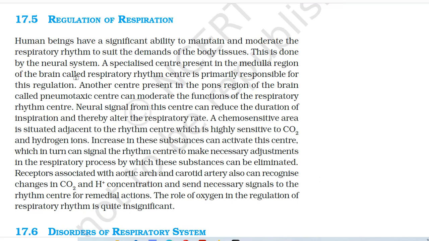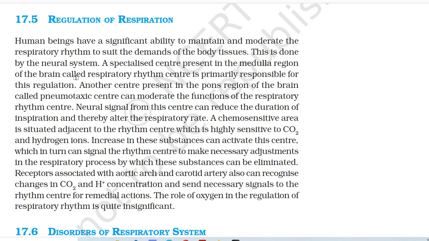17.5 Regulation of respiration. Human beings have a significant ability to maintain and moderate the respiratory rhythm to suit the demands of the body tissues. This is done by the neural system. A specialized center present in the medulla region of the brain called respiratory rhythm center is primarily responsible for this